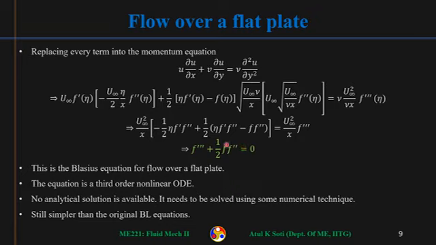Okay, so this is the final equation for flow over a flat plate. This is called Blasius's equation for flow over a flat plate. And this is an ordinary differential equation, because f is a function of just eta, a function of a single variable. So this is an ODE.